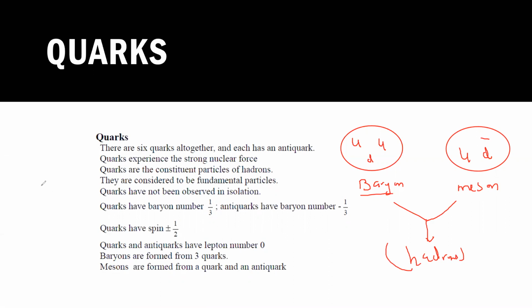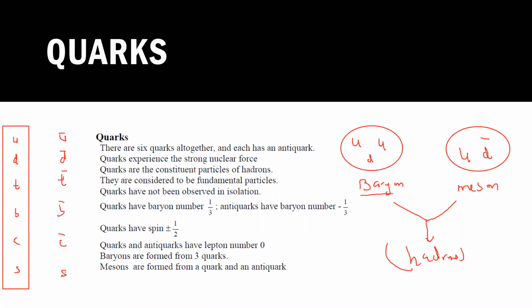So a quark can be up, down, top, bottom, charm, strange. These are the quarks. For every quark there is an anti-quark. For example, up will have anti-up, down anti-down, top anti-top, bottom anti-bottom, charm anti-charm, strange anti-strange.